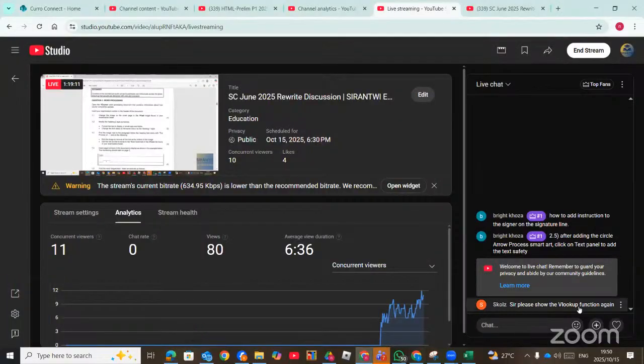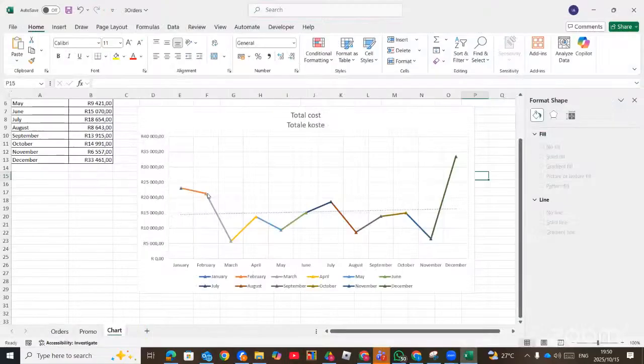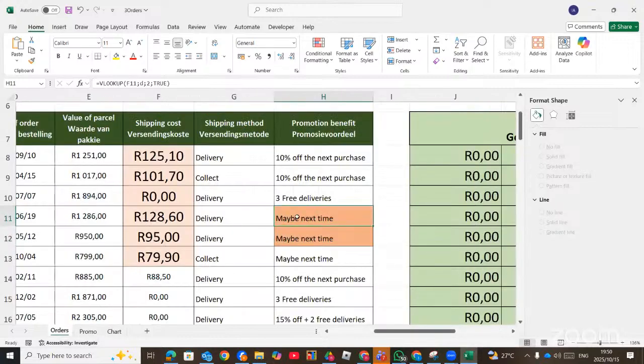Please show the VLOOKUP function again, okay? Right. I'm going to repeat the VLOOKUP.